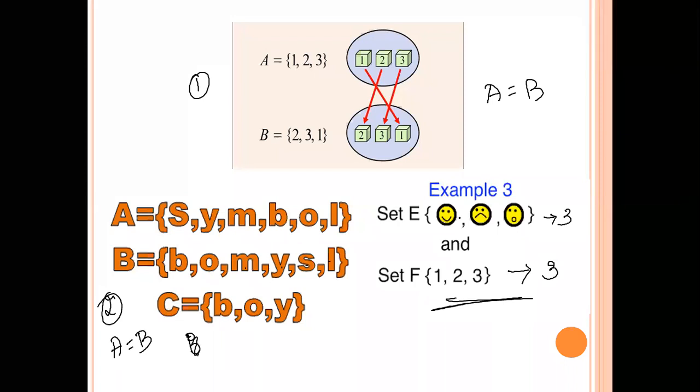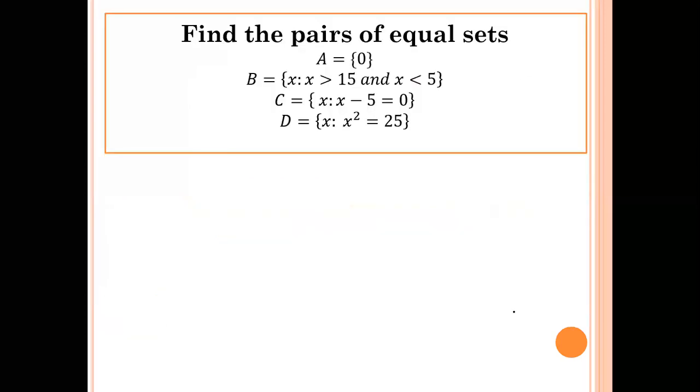But what are the elements inside set E? These are nothing but emojis, correct? But in set F we have numbers. So for them to be equal, they should have exactly the same elements, but here the elements are different, so it is not equal, or unequal. Okay, so here E is not equal to F. E is not equal to F. Okay, so we'll move on.